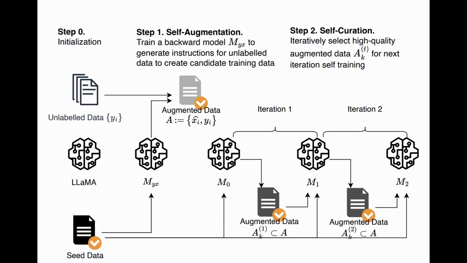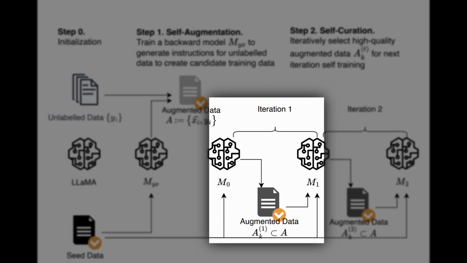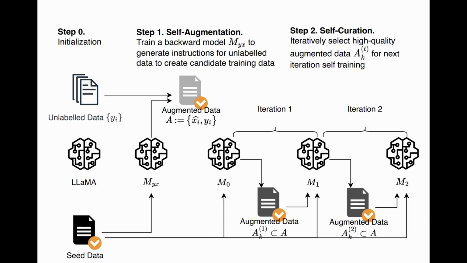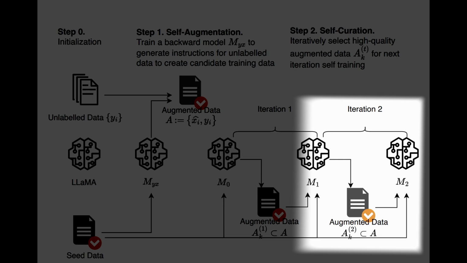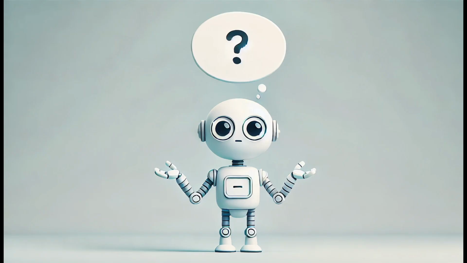And why is it iterative? Because the new data will be used to train another normal model, and then this new normal model will be used to filter the synthetic data again. So does it work? Let's look at the evaluation results.